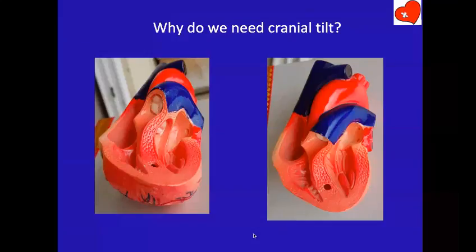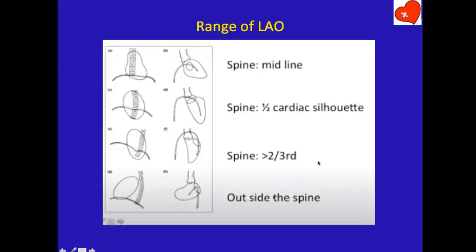Now, this again shows the principle of cranial tilt. Here the heart is in the anatomical position, the septum is foreshortened. When you lift up the cranial end of the heart, as equivalent of the cranial LAO, can you see the septum is prolonged, the RV cavity is seen right till the apex, whereas here it is foreshortened, and you can see the apical septum, the mid septum, and the upper part of the septum.